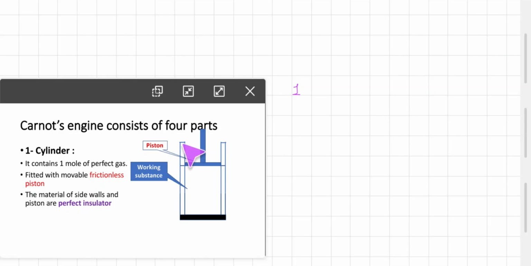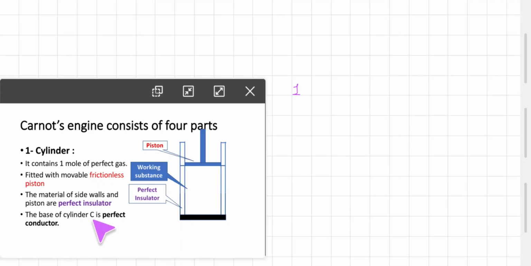Say these are the walls of the cylinder and this is a piston. This material is perfectly insulated. That means no heat can be given out from the walls or piston material, or taken in from the side walls or piston. That is the concept of the cylinder. So here it is a perfect insulator, that is, the side walls of the container and the piston material.